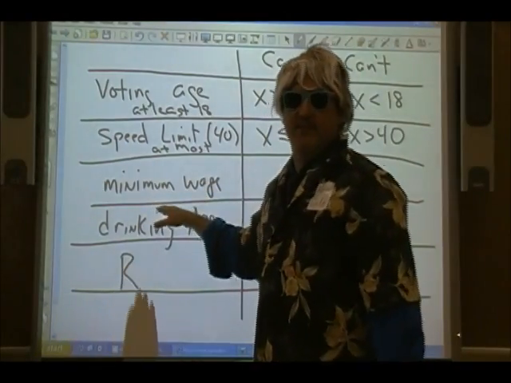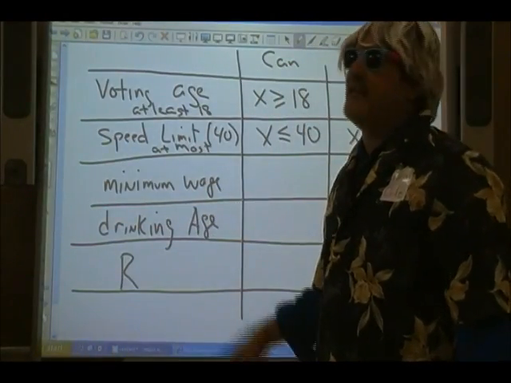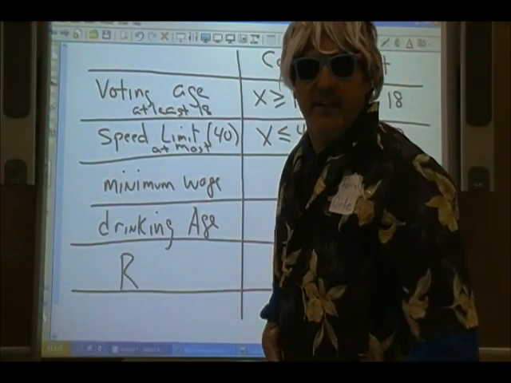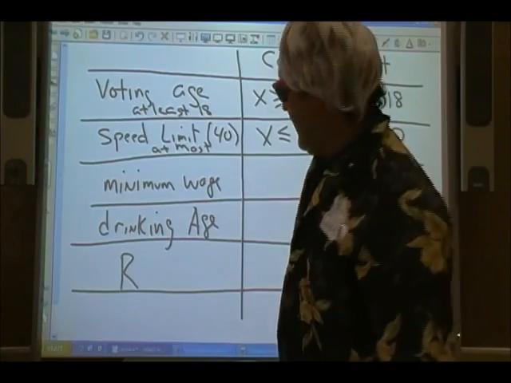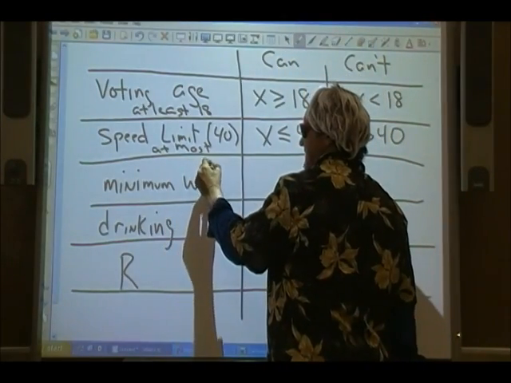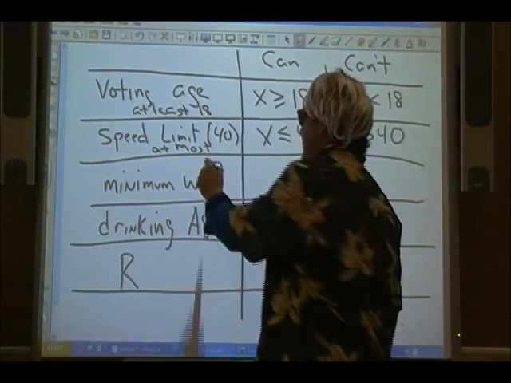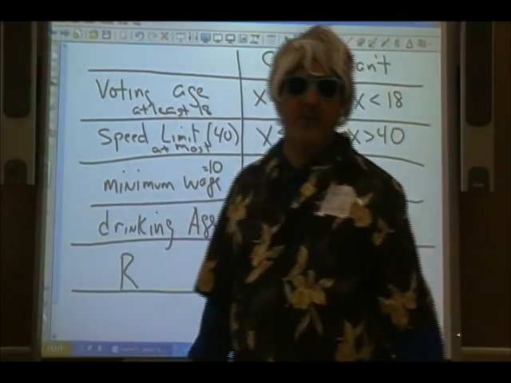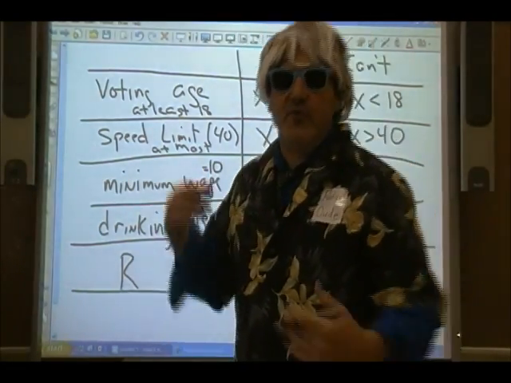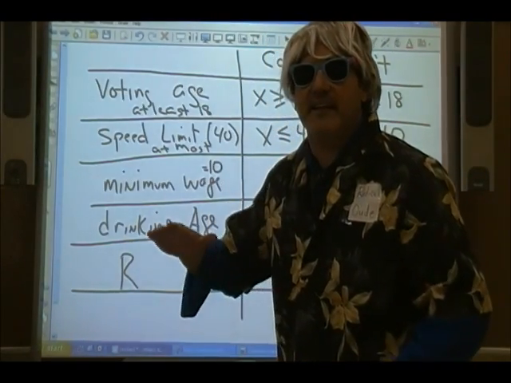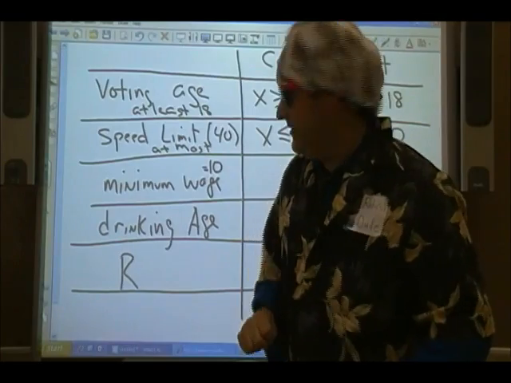Minimum wage. Now the minimum wage, I think it's like $7.50. It depends. Let's make it $10. I'm going to make this example. Let's make it 10. So what does it mean when I say it's 10? If you were to be hired by a company and the minimum wage was 10, that means the least they could pay you is 10.